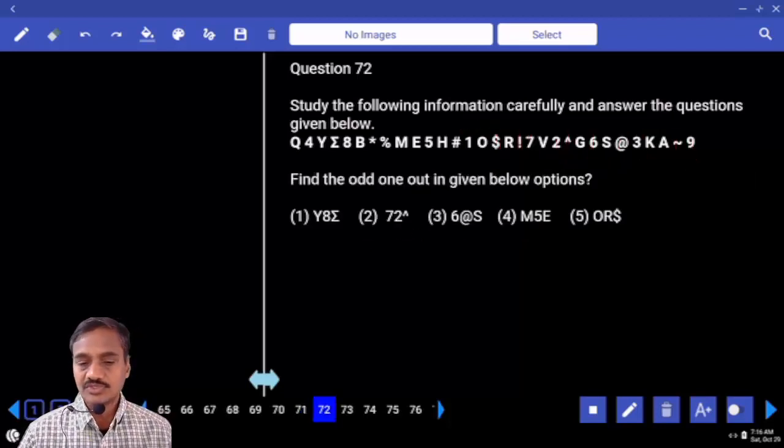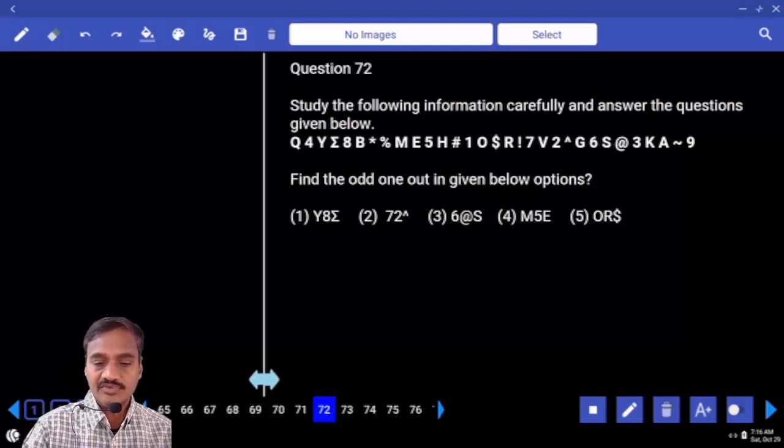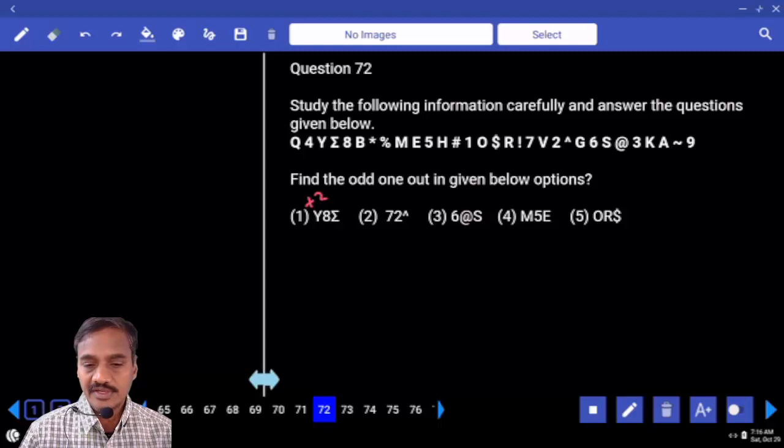Then coming to 72, find the odd one out. Y and 8. Now Y and 8, what is the difference we have? Plus 2. And 8 and this sigma, there is exactly 1, minus 1.